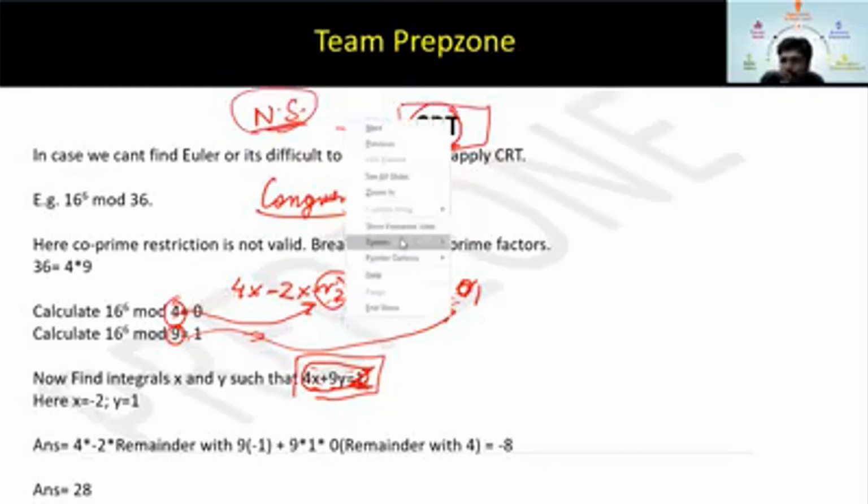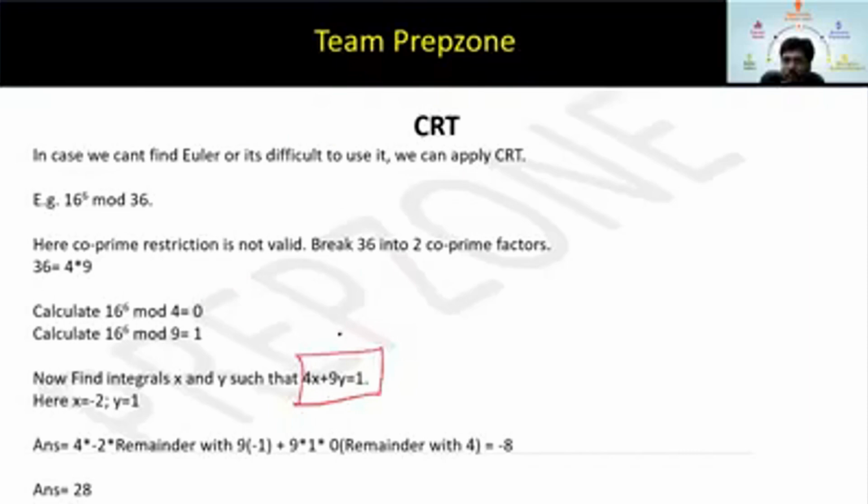This is very simple, like 4x plus 9y equal to 1. This is not a hard thing to remember, right? So 4 into its value into the remainder that came with 9, plus 9 into its value into the remainder that came with 4, equal to 1. Okay. So where -1, Priyam? What will this be? 4 into, see, what is the x value? -2 into the remainder with 9. What is the remainder? Okay, this should be +1. Fine. Don't worry. Whatever is the remainder with 9. Simply, for 9 into 1 into whatever the remainder is with 4, this comes out to be -8. Your answer is 28. Okay.